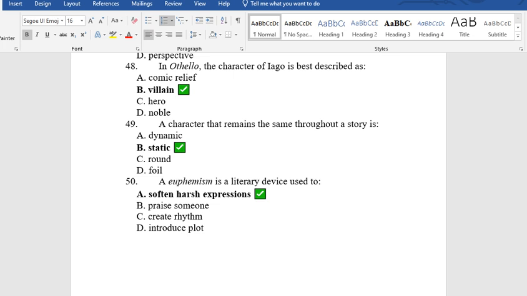The last question, 50. A euphemism is a literary device used to A. soften expressions, B. praise someone, C. create reading, D. introduce plot. The answer is A. Soften expression. That is something that is absurd, it is presented in a very mild way.